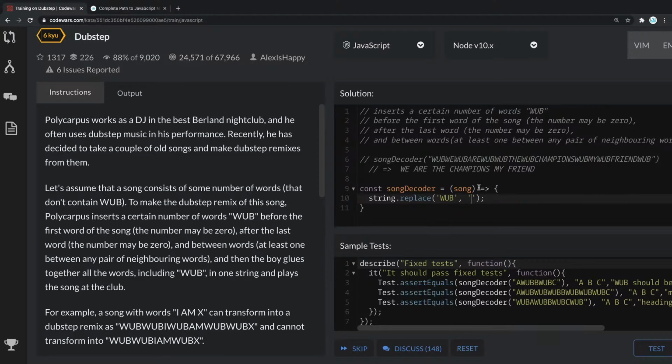And now some of you might be wondering, well, how did you know about this string.replace, right? Well, this is something you're gonna have to learn. You're gonna get this in time. The more you learn, the more of these you're gonna Google and simply get them. For the first time, I wouldn't know this. This is not something you're born with. So what I would do is Google, replace something with something.